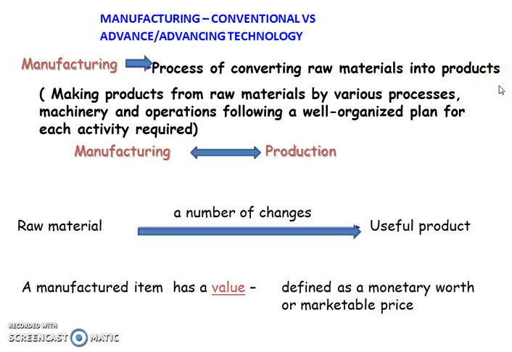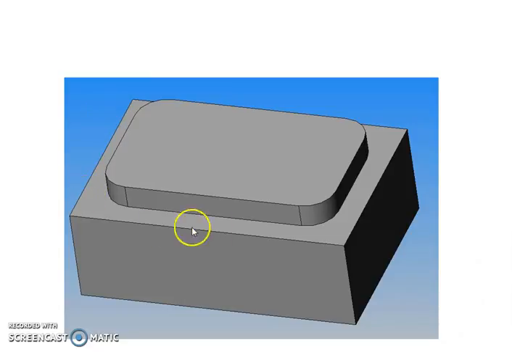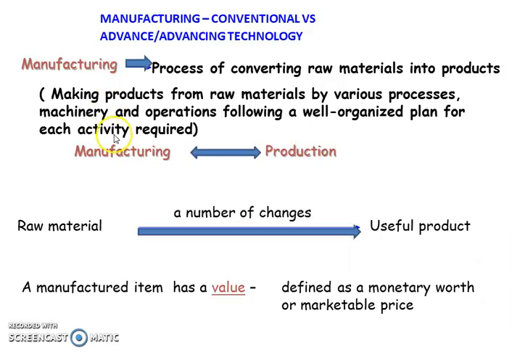Well, welcome to today's topic, that is manufacturing: the conventional versus the advanced technologies which are upcoming these days. Manufacturing is basically a process of converting raw materials into products like this. It is merely a bar which has been reduced into a prototype. It has certain value which is added to the particular product.